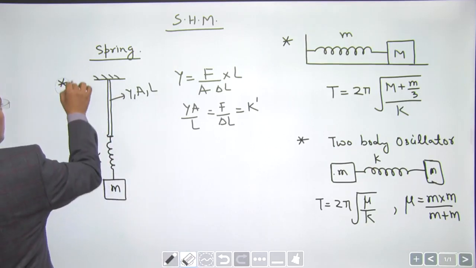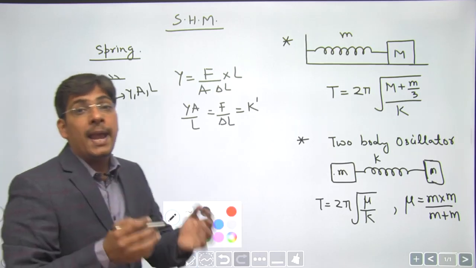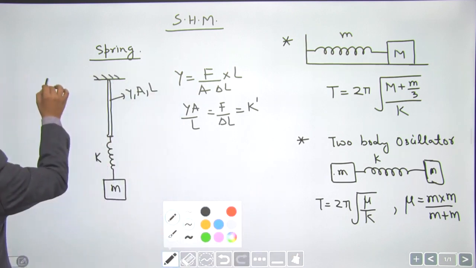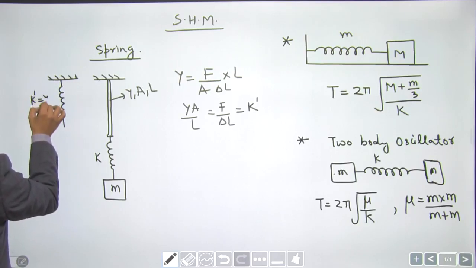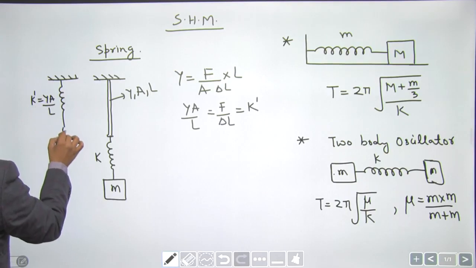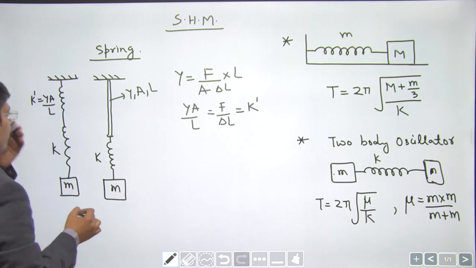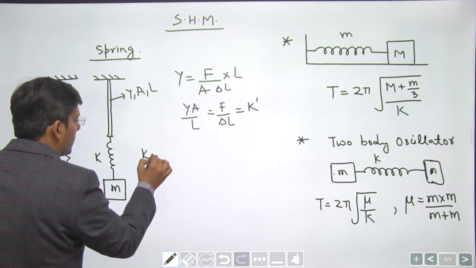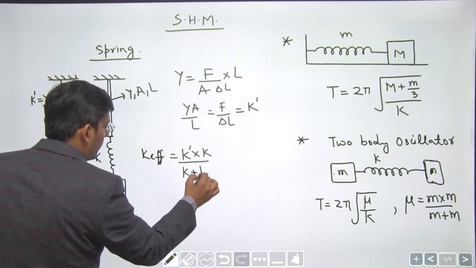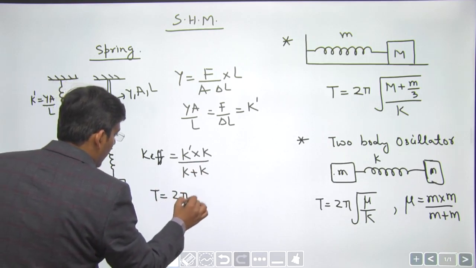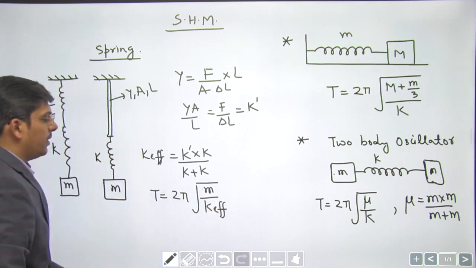Mark my words, dear students: the force constant of that string can be written as Young's modulus into cross section area divided by length. And we have another spring having spring constant K and mass M. When they are connected in series, their effective combination is going to be K1 into K2 divided by K1 plus K2. So the time period is going to come out to be 2 pi root M divided by the effective value of spring constant.